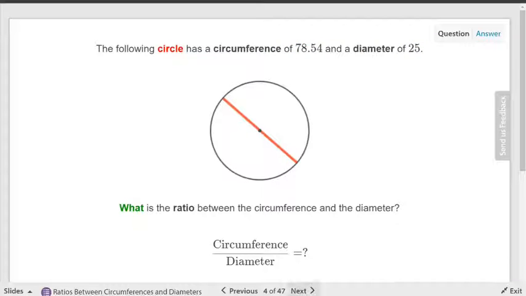All right. So here's one more. Put it in your calculator. 53.41 and a diameter of 17. What do you think you're going to get before you even have to do it? 3.14. Pretty cool, huh?